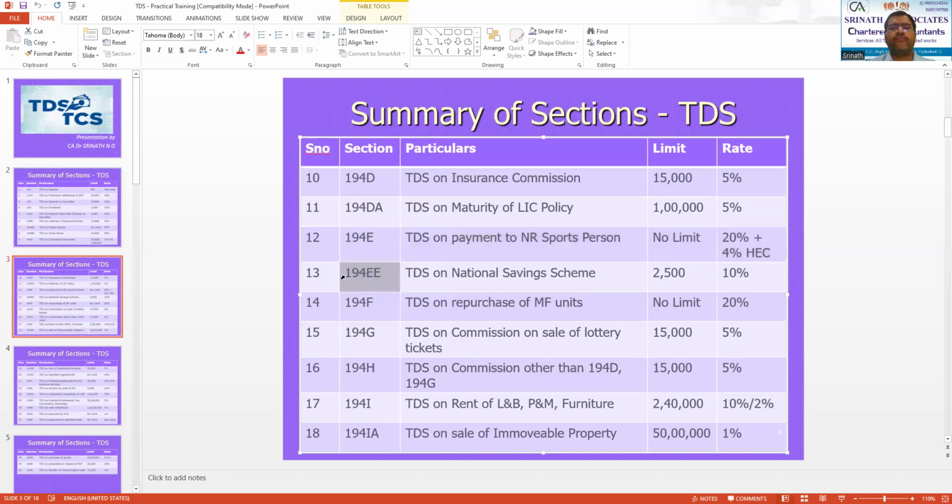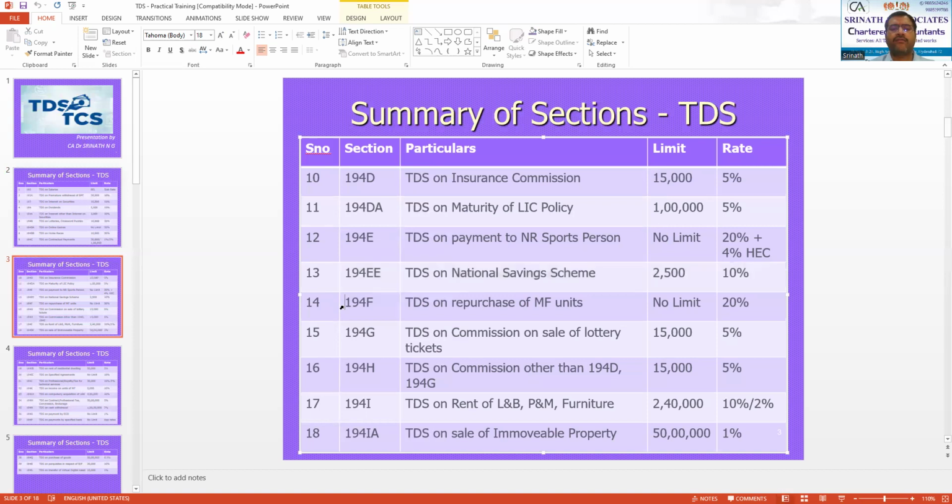Then comes your section 194EE, TDS on National Savings Scheme. The maturity proceeds on this National Savings Scheme will be paid by the post office people. They will deduct the TDS if the amount of payment exceeds 2,500, and the rate will be 10%.